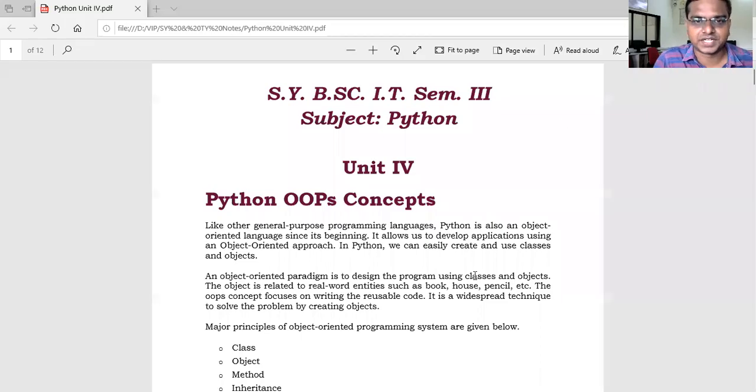Hello friends, now we start with Python Unit 4. In Unit 4 we are going to see object-oriented programming. What is meant by object-oriented programming in Python? So what is the OOPS concept?